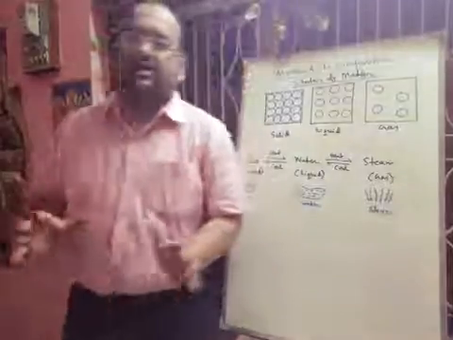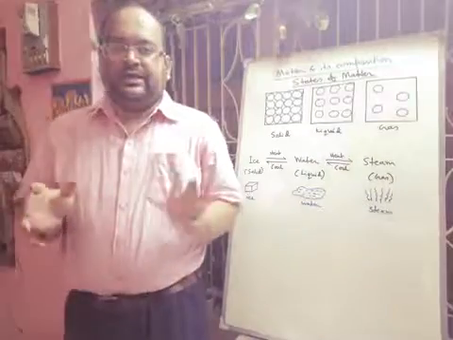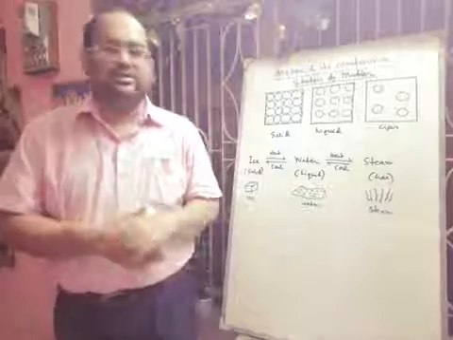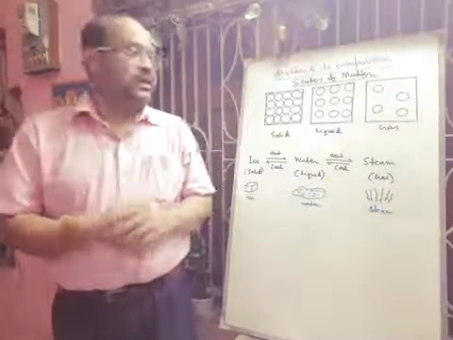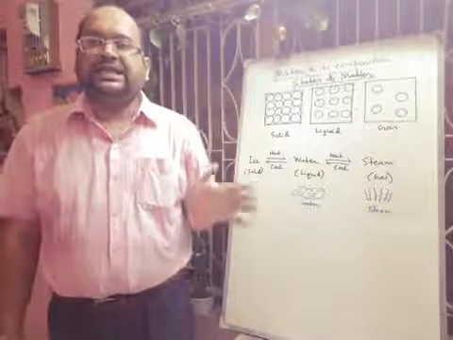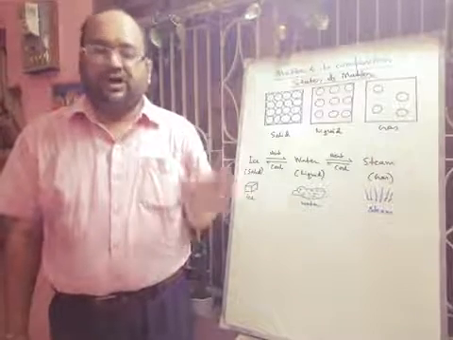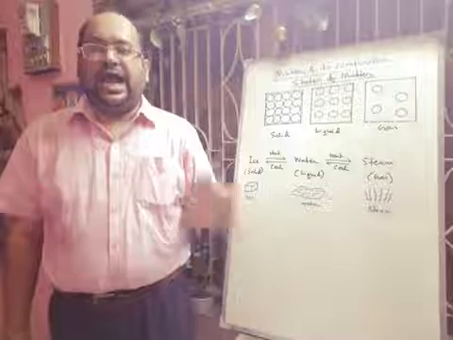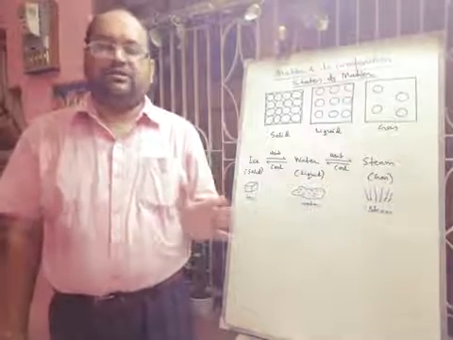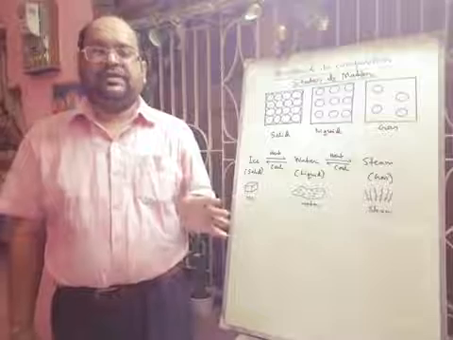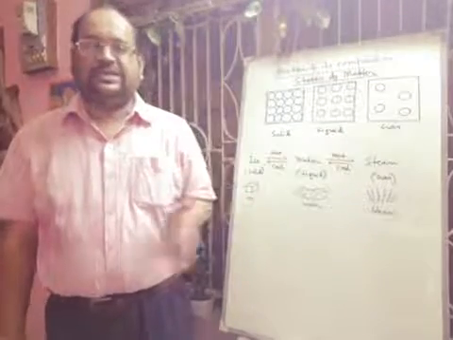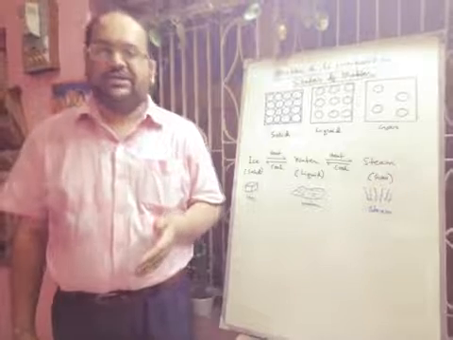This activity is already discussed in your book, and today I also demonstrated it. Next we will start the states of matter. Matter exists in three different states: solid, liquid and gas. There are two other states of matter that are not in our syllabus, and we will discuss them later. One is the plasma state, another is the Bose-Einstein condensate state.